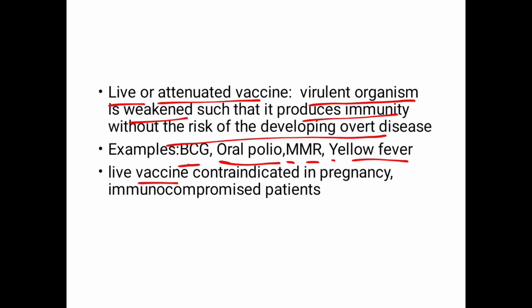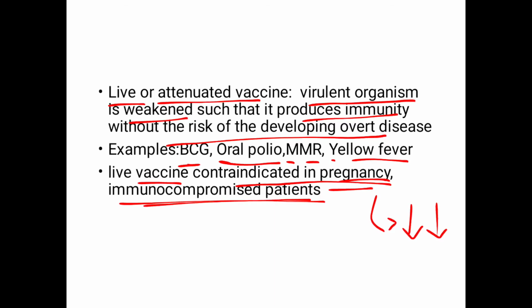Remember, the live vaccines are contraindicated in pregnancy because pregnancy is a condition that is characterized by immunocompromise. It's a condition in which the immune system is a bit weakened, and we are giving a live organism, so there are chances that the body might be overwhelmed by the virulent organism. So these live vaccines are contraindicated in pregnancy as well as immunocompromised patients. Either they could be patients of cancer, AIDS, or other immunocompromised conditions.